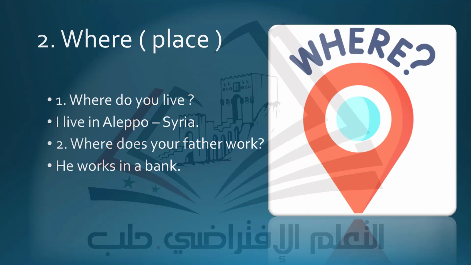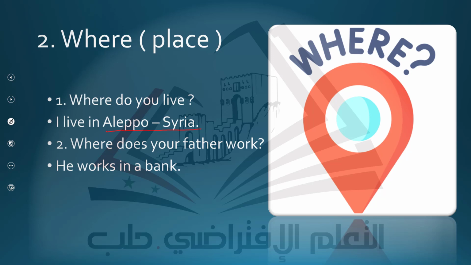Now the word where. Where is used to ask about a place. For example, where do you live? You will find in your exams, Aleppo, Syria is underlined. So what is the question? You will say, where do you live? I live in Aleppo, Syria. Or we can say, I live in Syria and then dash Aleppo.